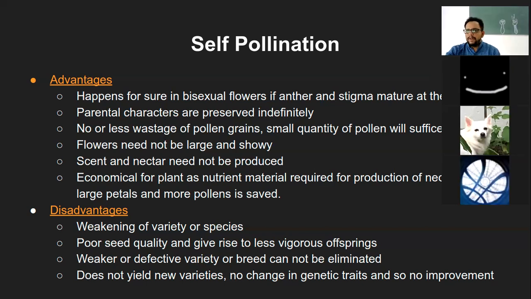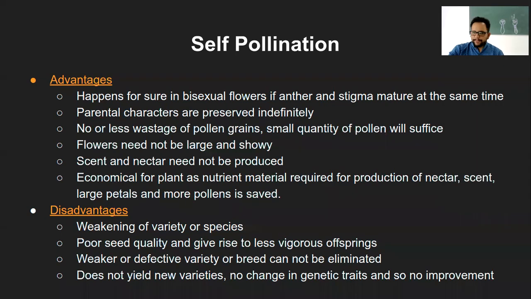Usually, weakening of the variety or species refers to the same type of genetic material being transferred across the generations, right? And that was the advantage of one thing: parental characters are preserved indefinitely.